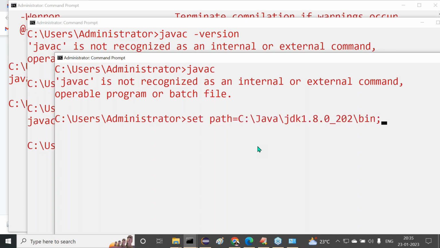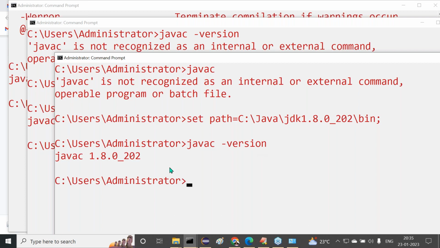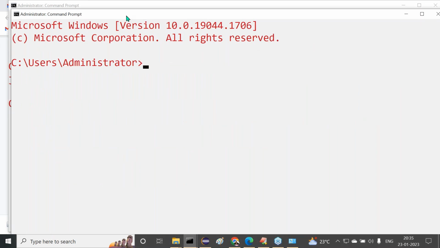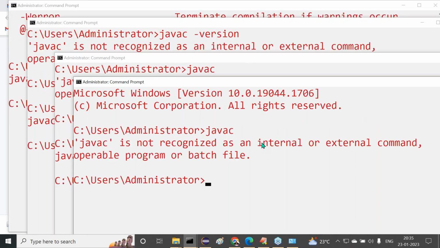Set path is equal to, and let me paste it. Already we have the command: set path is equal to C:\Java\JDK 1.8.0_202\bin. Whatever version we installed, any version we can use. Click on enter. Now javac space hyphen version. If we use that, automatically we are getting it. Again, if I open a fourth new command prompt and use javac, we are not getting it. So what is the meaning of it now?